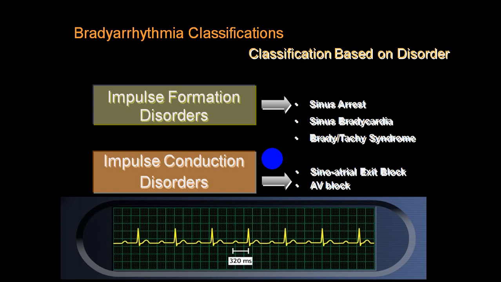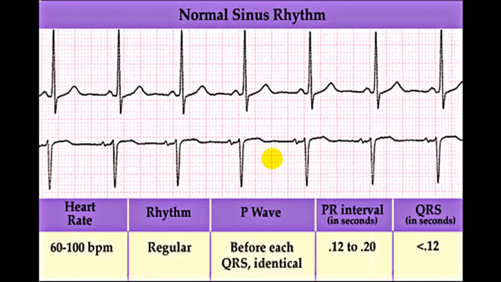Impulse conduction disorders are called sinoatrial exit block and AV blocks. These are rhythms which are sinus in origin and will be irregular, maybe regularly irregular or irregularly irregular. But regular sinus rhythms are normal sinus rhythm, sinus bradycardia, and sinus tachycardia.